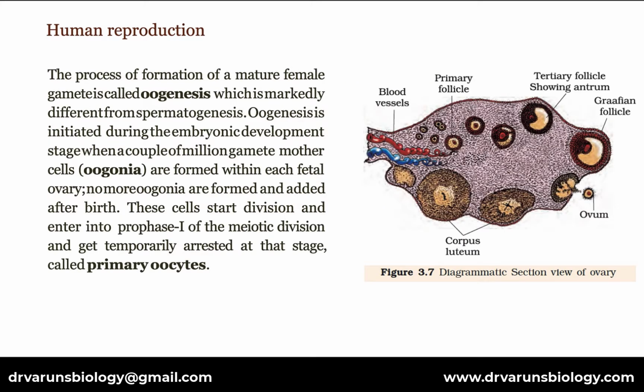The process of formation of a mature female gamete is called oogenesis, which is markedly different from spermatogenesis. Oogenesis is initiated during the embryonic development stage when a couple of million gamete mother cells called oogonia are formed within each fetal ovary. No more oogonia are formed and added after birth. These cells start division and enter into prophase 1 of the meiotic division and get temporarily arrested at that stage, called primary oocytes.